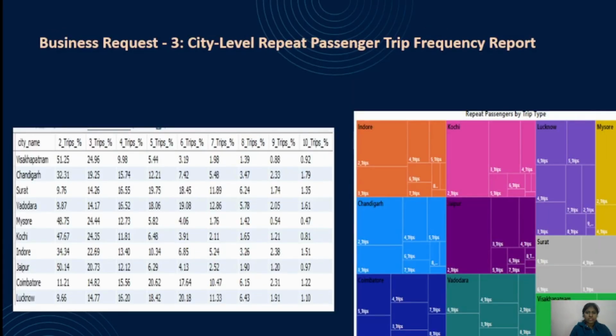The third request is to generate a city level repeat passenger trip frequency report. So this chart shows the distribution of different types of trips. In almost all these cities, the maximum number of repeat passengers is in the type of two trips.